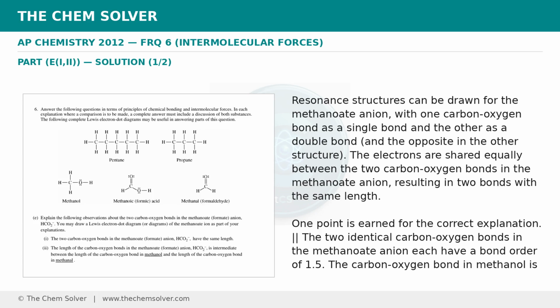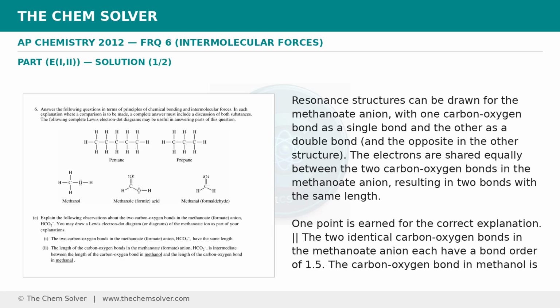Resonance structures can be drawn for the methanoate ion, with 1 carbon-oxygen bond as a single bond and the other as a double bond, and the opposite in the other structure. The electrons are shared equally between the 2 carbon-oxygen bonds in the methanoate ion, resulting in 2 bonds with the same length. 1 point is earned for the correct explanation.